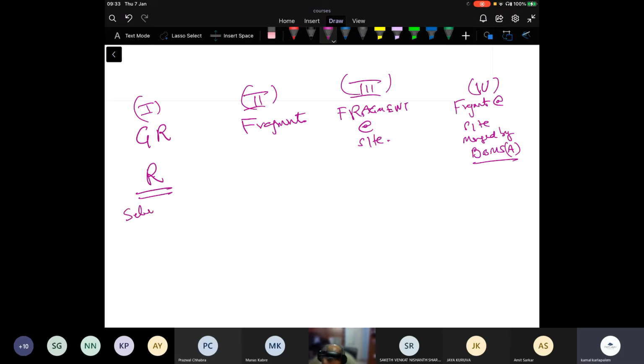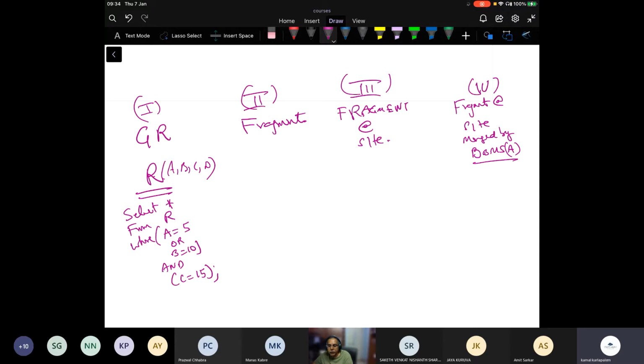So let's say I say select star from R where A is equal to 5 or B is equal to 10 and C is equal to 15, right? So A, B, C are attributes of R. I have a global relation with attributes A, B, C, D, and I'm executing this query.